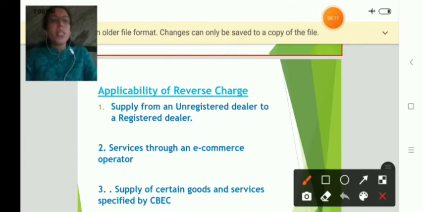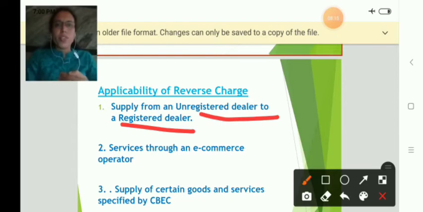One is supply from an unregistered dealer to a registered dealer. Just now I discussed that point. When a registered dealer purchases goods from an unregistered dealer, here the supplier is unregistered and the receiver is registered. In that case RCM or reverse charge mechanism would apply.